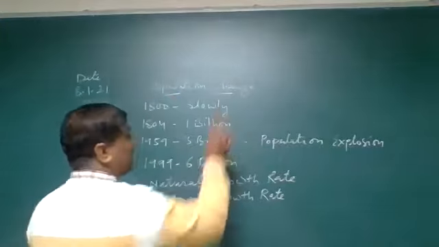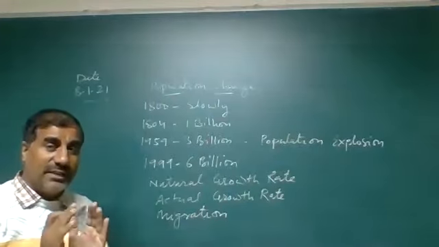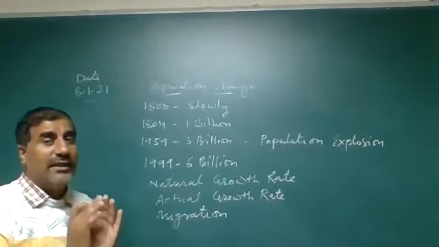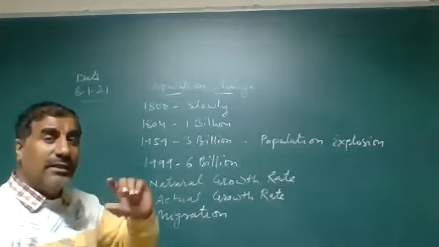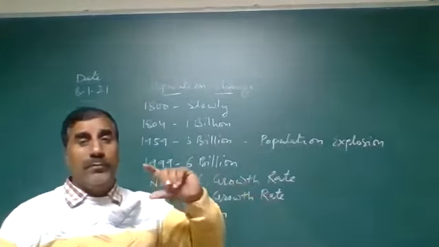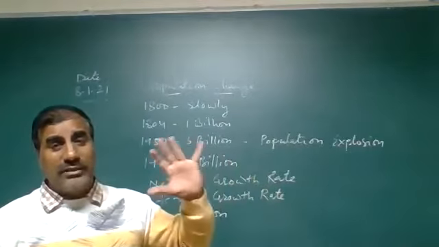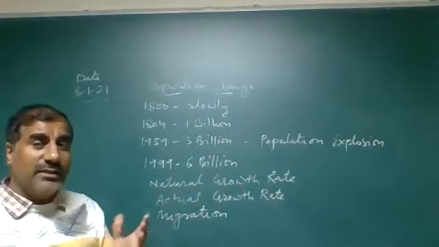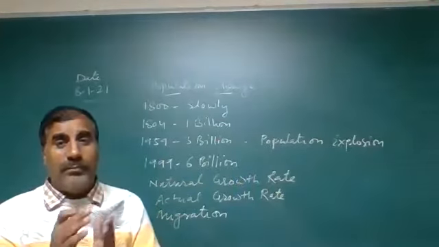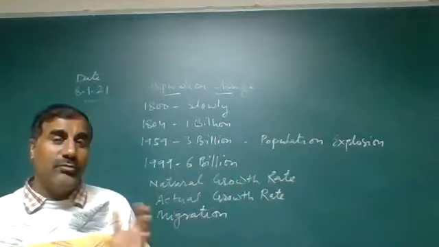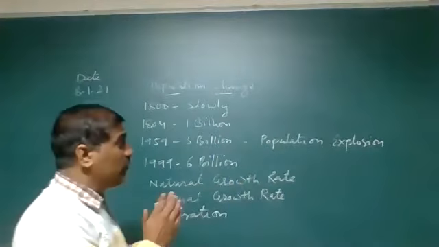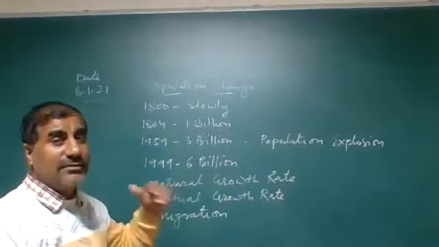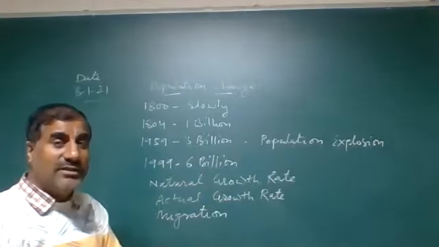Simply, population change is based on the death rate and birth rate. What is the birth rate? Out of 1000 people, the number of newborn babies is the birth rate. The death rate is how many people died out of 1000. The difference between the birth rate and death rate is known as population change.